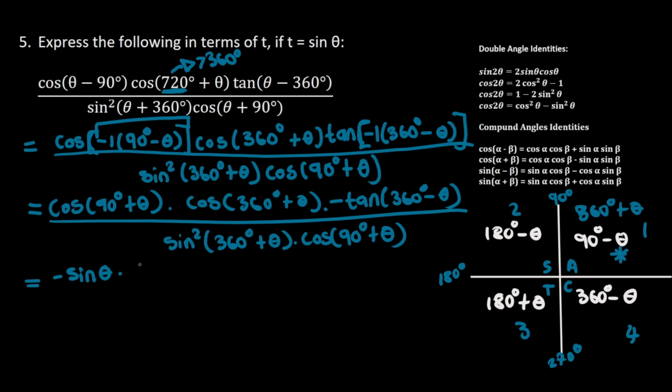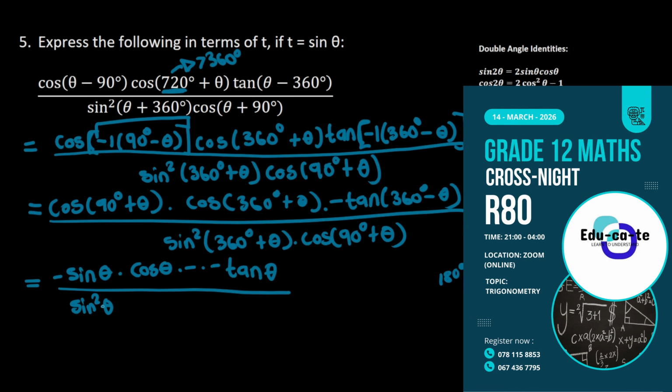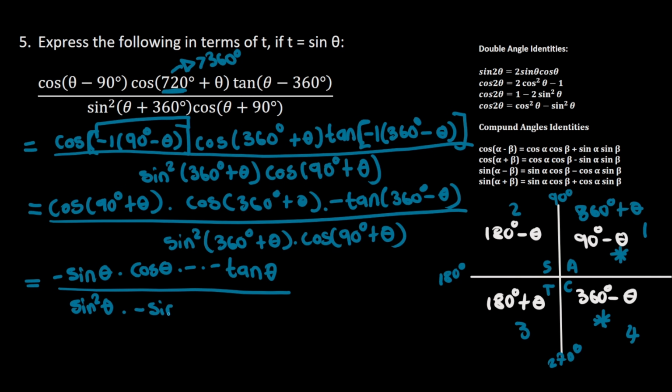And in the first quadrant, cos is positive, so I'm going to have cos of theta here, times 360 degrees minus theta, which is found here in the fourth quadrant, and tan is negative here, so I'm going to have negative tan of theta, divided by 360 degrees plus theta, which is found in the first quadrant, so I'm going to have sine squared theta here, times cos of 90 degrees plus theta, which is the same as negative sine of theta, so this one will cancel this one, and then what I'm going to have now is cos theta times,